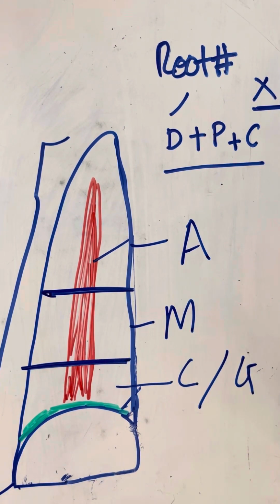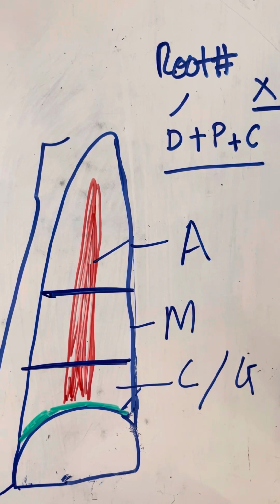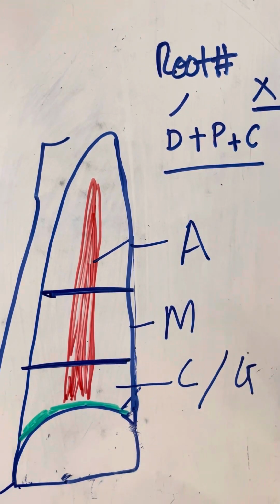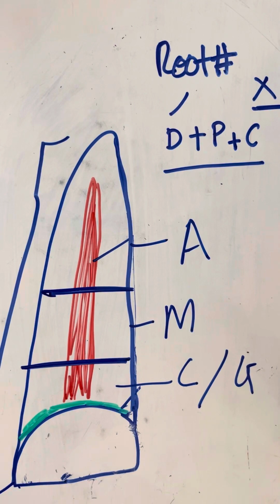So the root fracture involves dentine, pulp, and cementum. There is no involvement of the enamel, and it is further divided into coronal, middle, and apical. These all are the injuries of the hard tissue. Now we will discuss injuries of the periodontal tissue.